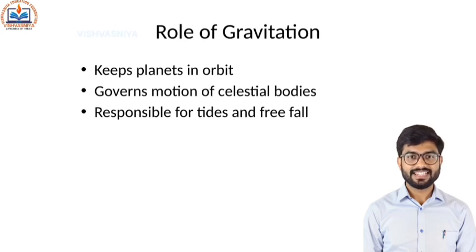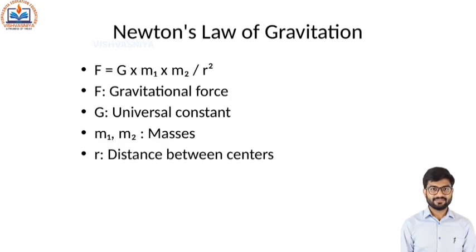Newton proposed that every particle attracts every other particle in the universe, with a force that is directly proportional to the product of their masses and inversely proportional to the square of the distance between them. The formula is F = G m1 m2 / r². I repeat, F equals G into m1 into m2 divided by r square, where F is the gravitational force,